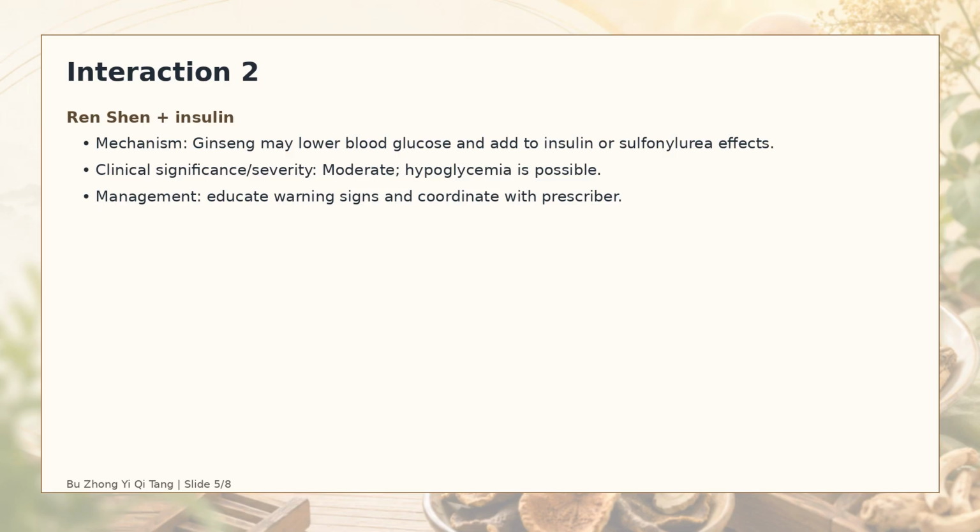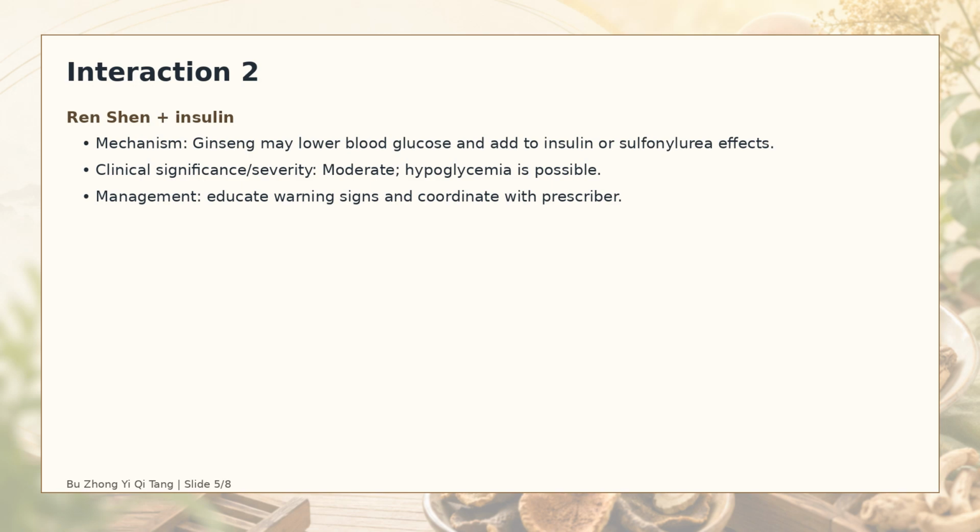Interaction 2. Ren-shen and insulin. Mechanism. Ginseng may lower blood glucose and add to insulin or sulfonylurea effects. Clinical significance. Moderate. Hypoglycemia is possible. Management. Counsel the patient on warning signs and coordinate with the prescribing clinician if the medication has a narrow safety margin.